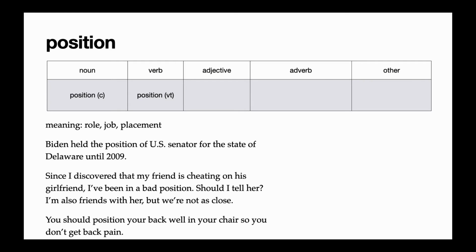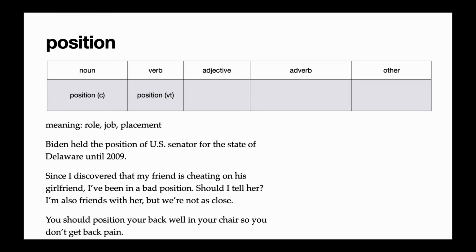Our next word is position. Position is a countable noun, which means role or job or placement. In the reading, it said Biden held the position of U.S. Senator for the state of Delaware until 2009. So the position of U.S. Senator is a fancy way of saying the job of U.S. Senator. In the second example, we use a different meaning of position.